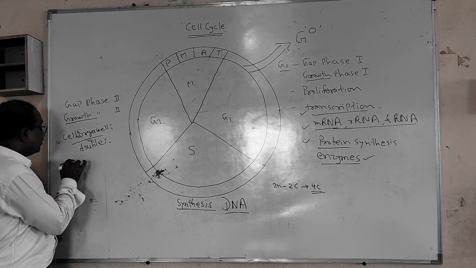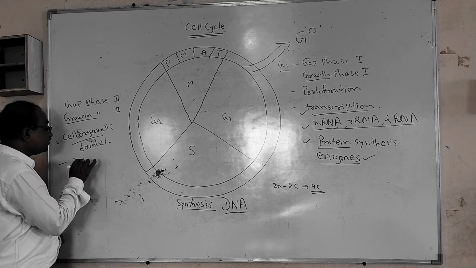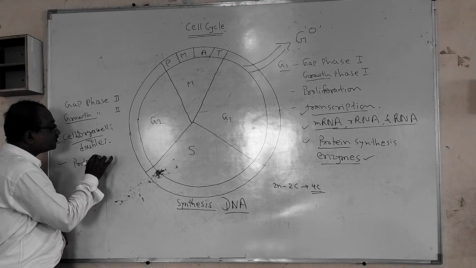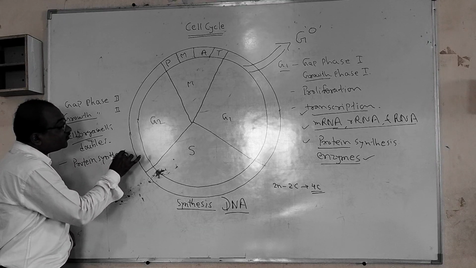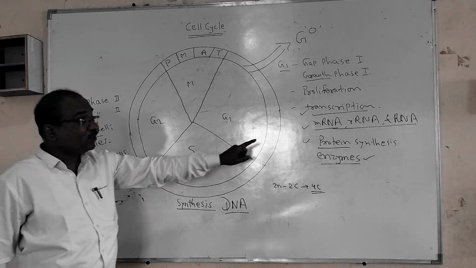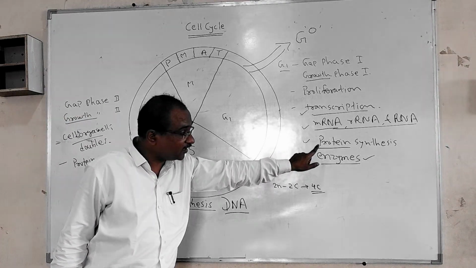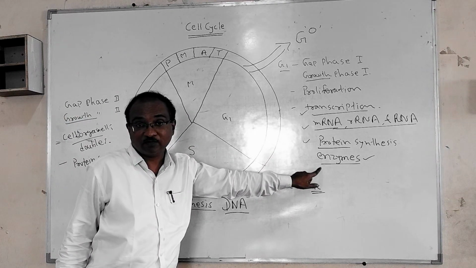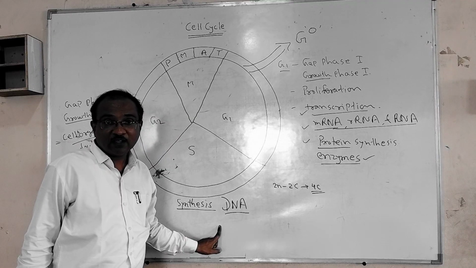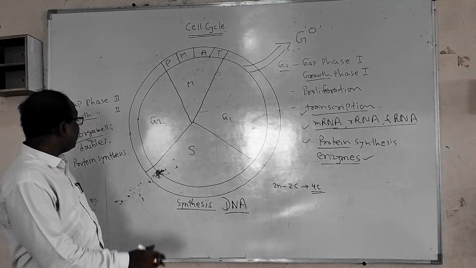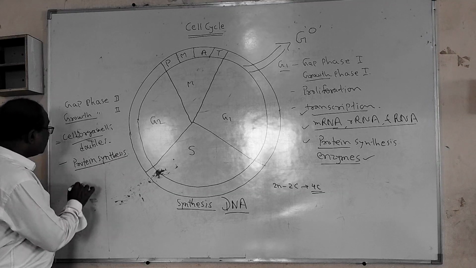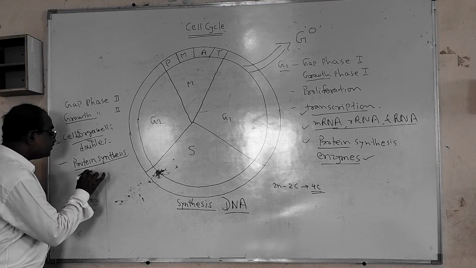Then again protein synthesis takes place in G2. The proteins synthesized in S phase are used as enzymes for DNA replication, but here the proteins formed are mostly the tubulin protein.